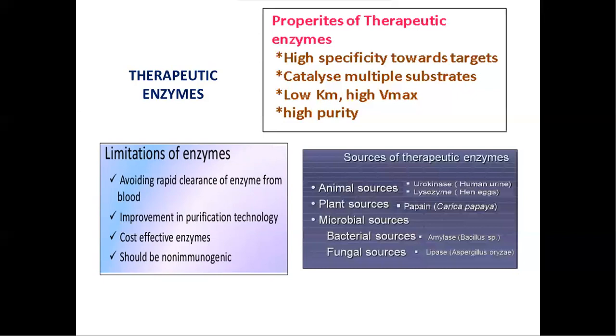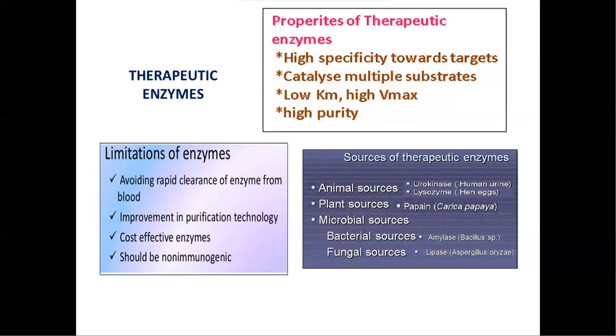Therapeutic enzymes are extracted from various sources such as animal source, plant source, and microbial sources. Animal source examples: urokinase, which is extracted from human urine, and lysozyme, which is extracted from hen eggs. The next one is plant sources.